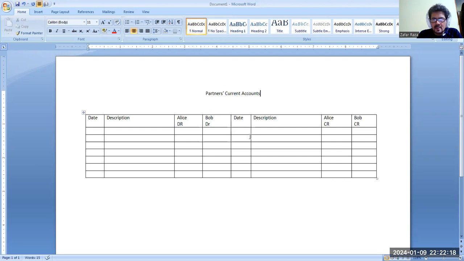Okay. Now the balance BD, Alice's capital account was $150,000 and 100,000 for Bob. We calculated that earlier.